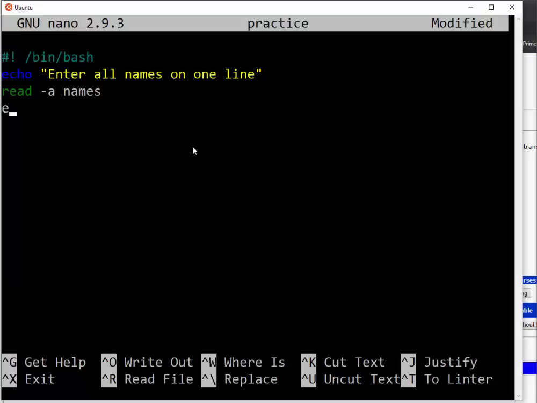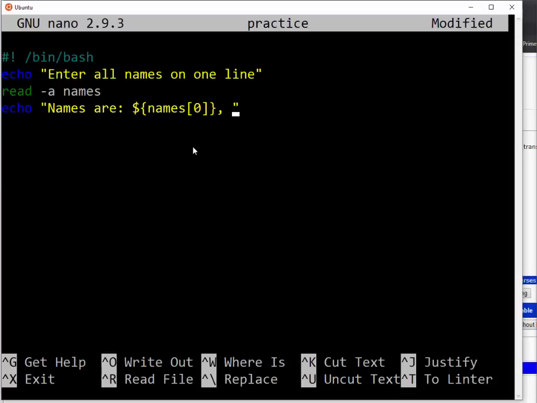Then after this, let me say, for example, I want to echo names are, let's go to the first element. The first element will be my names, then subscription of 0.